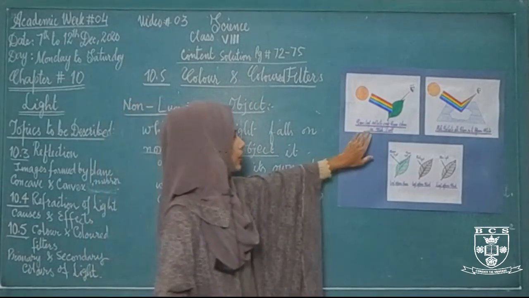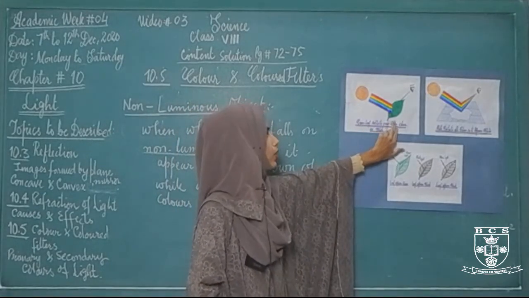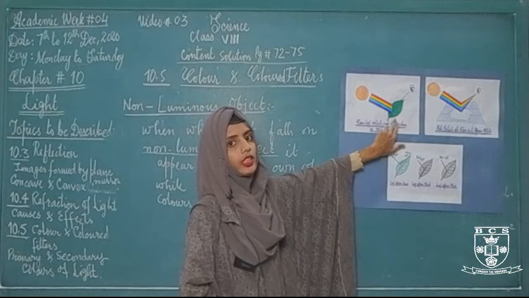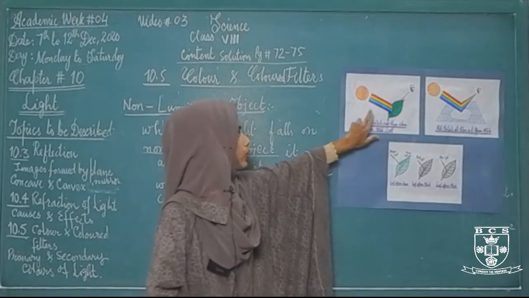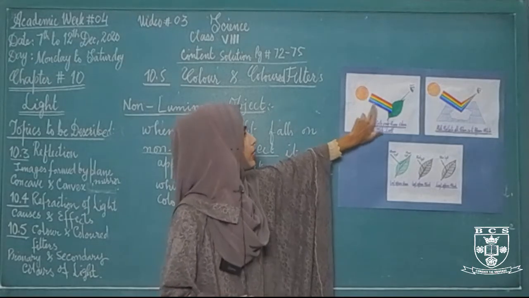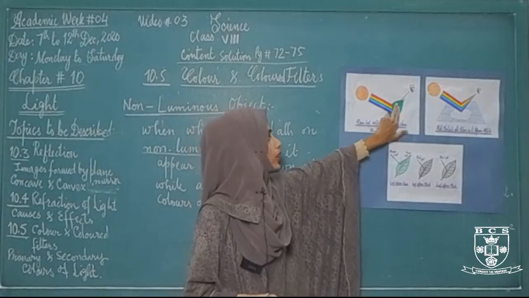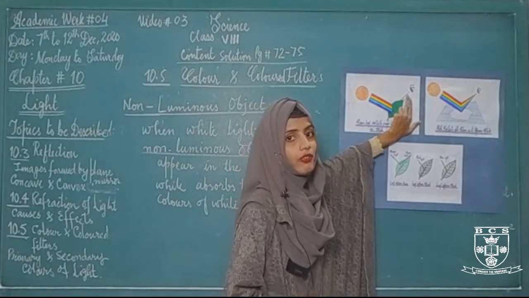The first diagram you can see, it's a diagram of a green colored leaf. What color of this leaf can we see? If you look at this diagram, from the sun's light, which is white in color, when the sunlight strikes on this green leaf, then only the green color will reflect.